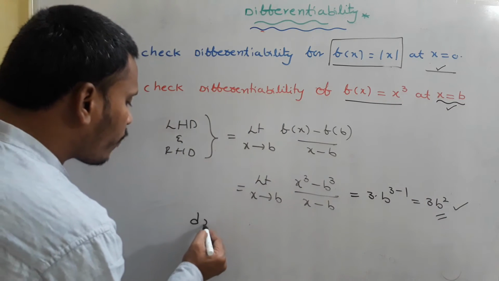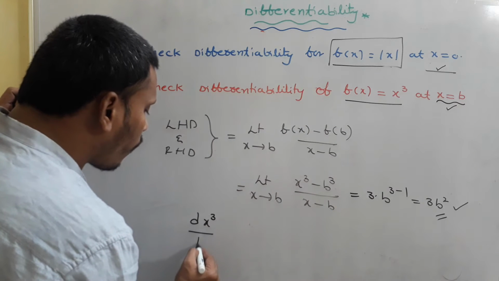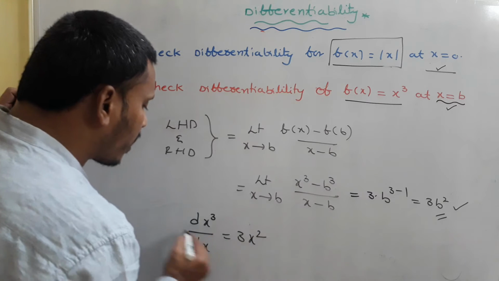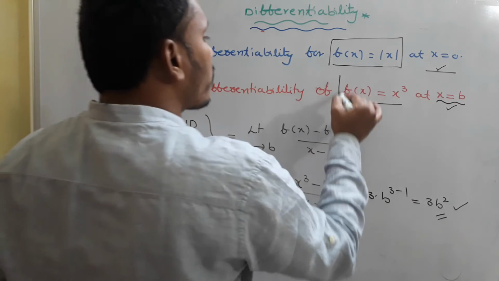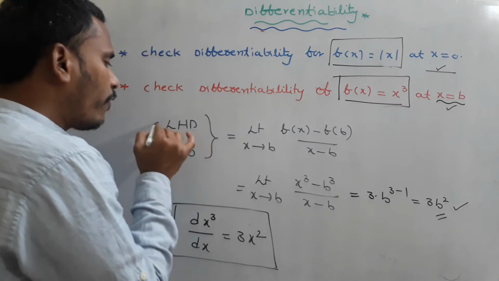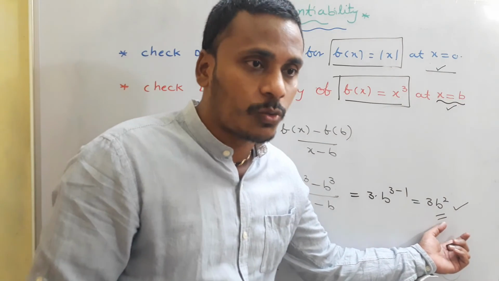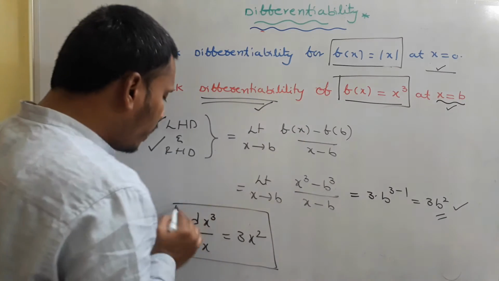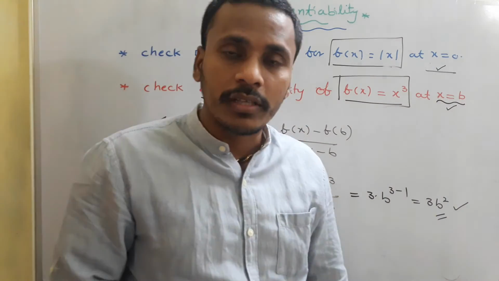So in general, if you observe those limit values, the derivative of x cube with respect to x is simply nothing but 3x square, and finally this is the derivative. Here in the case of f(x) equal to x cube, the left hand derivative and right hand derivative both generate the same answer, 3b square, and that's why we say this function is differentiable and this is its derivative. Okay, so the derivative of x cube with respect to x is 3x square.